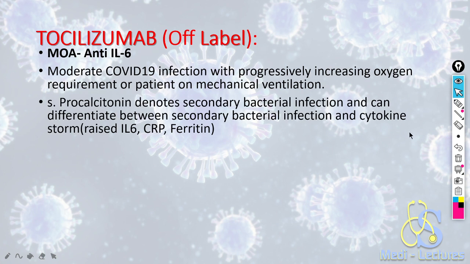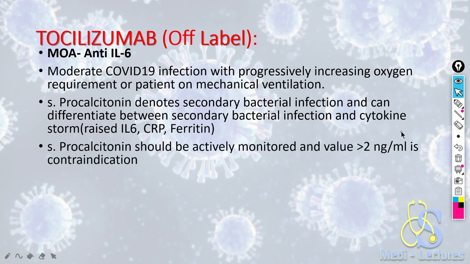Serum procalcitonin denotes secondary bacterial infection and it can differentiate between bacterial infection and cytokine storm. In cytokine storm, there will be raised IL-6, CRP, ferritin, and in secondary bacterial infection, there will be raised procalcitonin. If the serum procalcitonin is more than 2 nanogram per ml, it is a strict contraindication for giving tocilizumab, since tocilizumab has many side effects and it can be very harmful if we give it in patients of secondary bacterial infection. It is considered a double-edged sword.